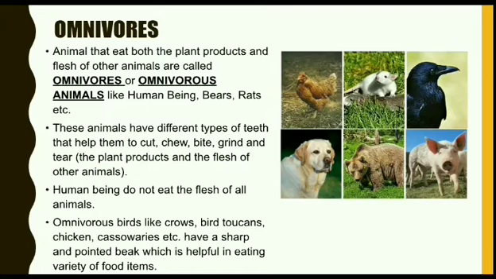Mainly omnivores have incisors, canines, molars and premolars because they need to tear the food, to chew the food, to grind it and then swallow it. For all these processes they need these different types of teeth. Omnivorous birds like crow, toucan, chicken, cassowaries, etc. have a sharp and pointed beak which is helpful in eating a variety of food items.